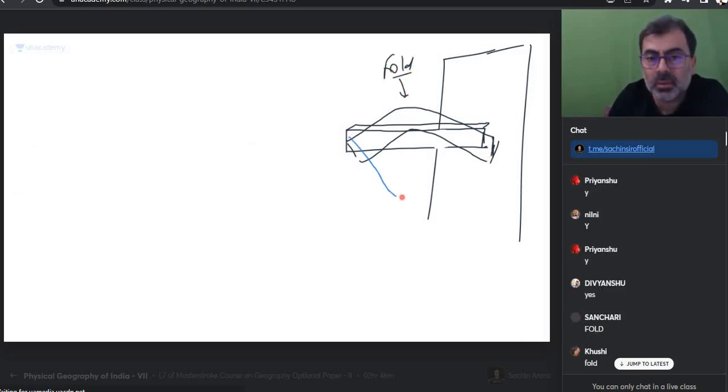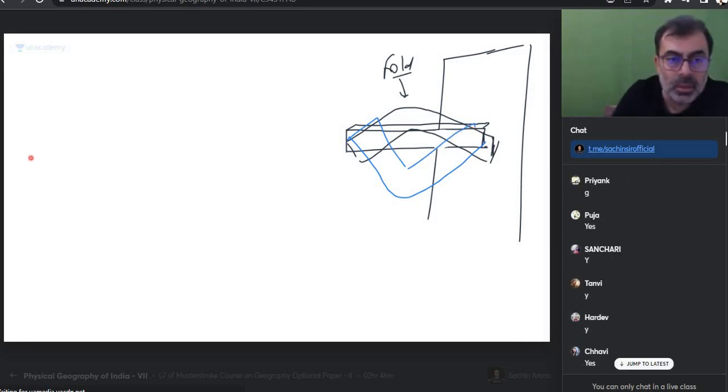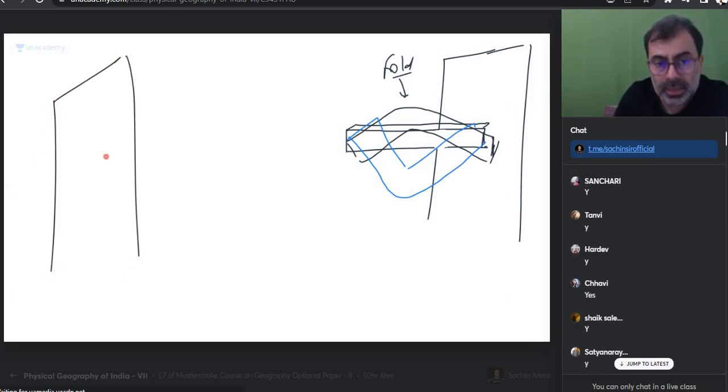Can it bend on this side also? Possible, sir. But it will bend on some side. Possible? Depends how you apply the force, sir. It will bend up or down. That's fold. Okay. Now I have another wall, and this time I have